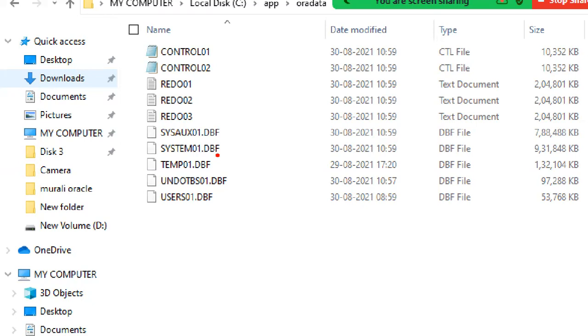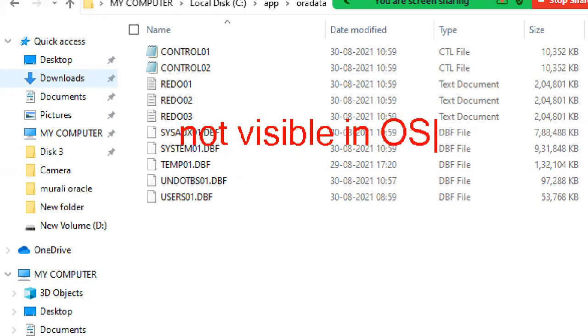Very good, not visible. You are telling the correct answer. Not visible. That's why a structure which is not visible in the operating system, this is not the database, the operating system, a structure which is not visible in the operating system, OS, is also called the logical structure of the database. That's why all are working in a logical structure.